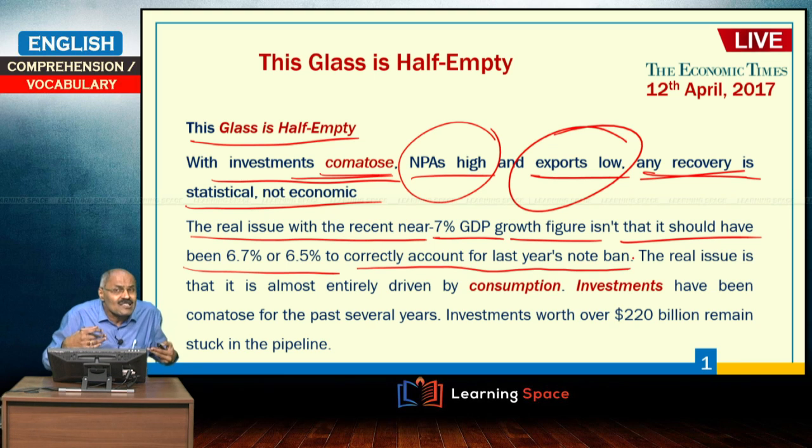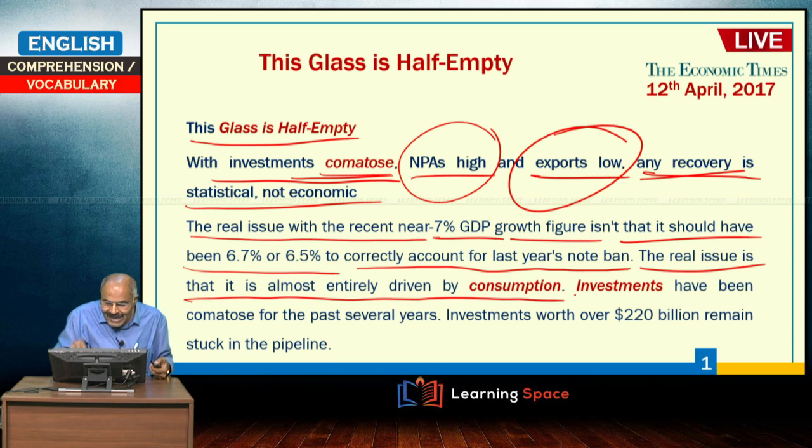So, our discussion is centering around demonetization, 6.5%, 6.7%, 7.1%, whether it is properly taken care of by MSMEs, whether proper methodology is there or not. These are immaterial, they are only for statistical purpose, and if you look at the real economy, something is going wrong. The real issue is that it is almost entirely driven by consumption.